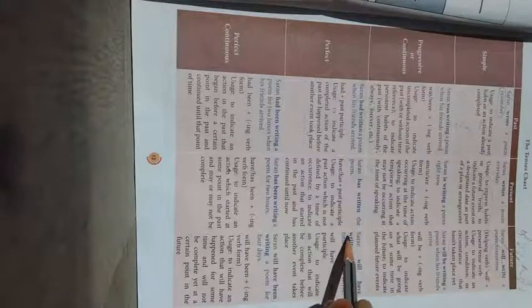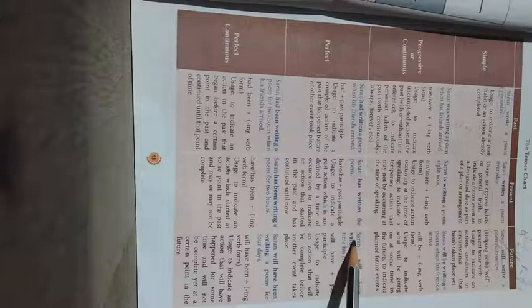What is the first action? An action that is going to complete before another event takes place. What is the first action? Writing a poem. And what is the second action? By the time his friends arrive. So there are two actions, and one action will be complete before another event takes place.